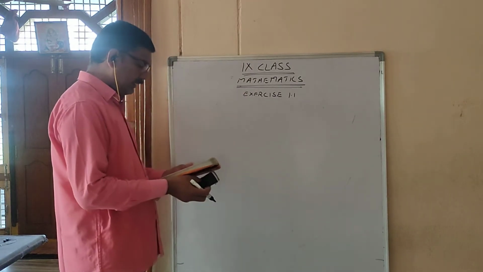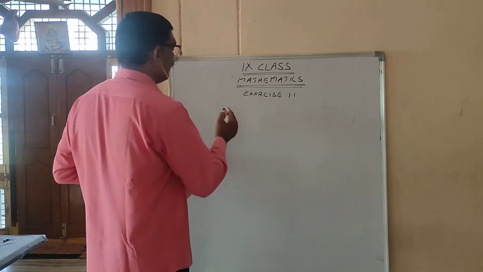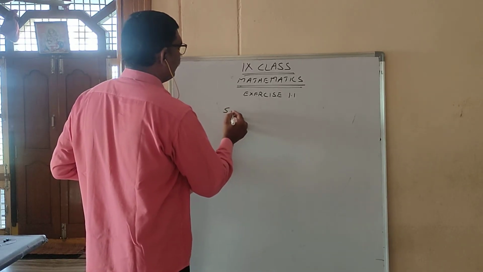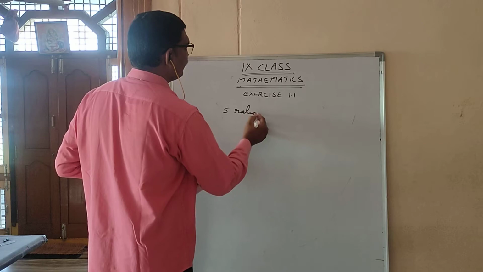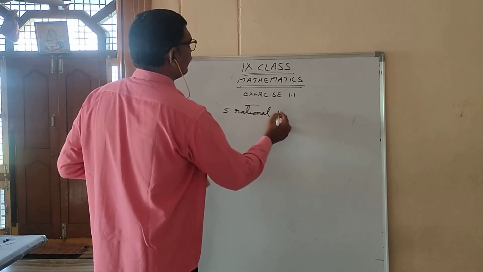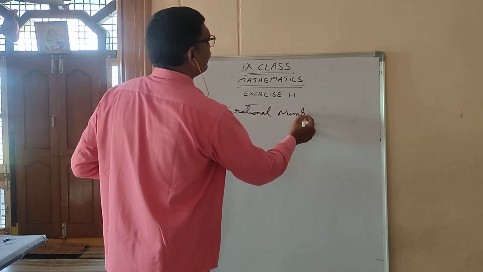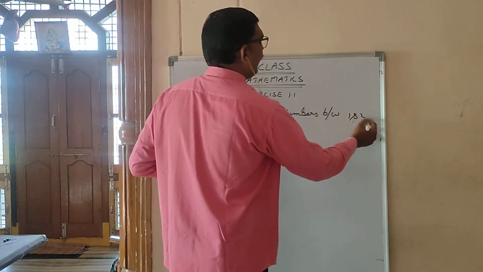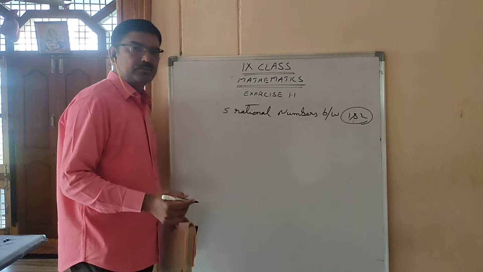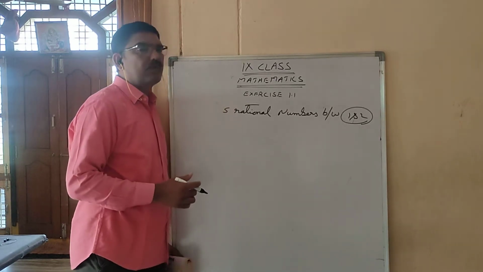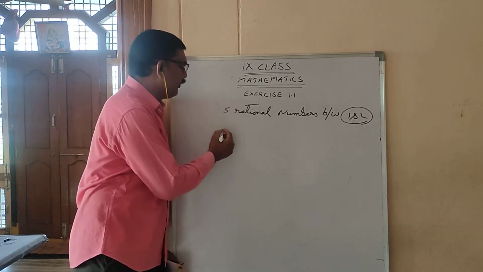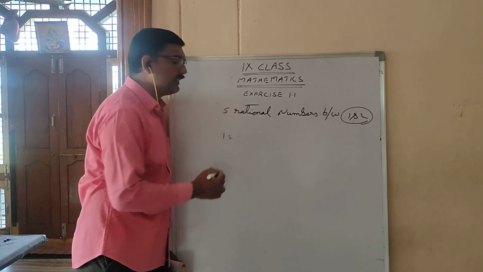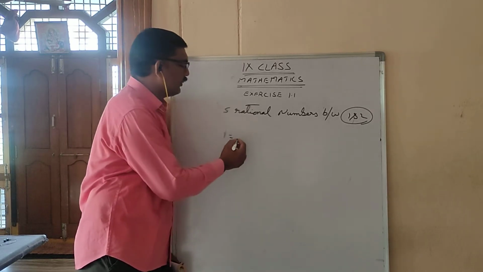So this is the mean method, and one more method is also there. 5 rational numbers between 1 and 2. Between 1 and 2, 5 rational numbers I have to write. So what I am doing is keeping 1 the same.